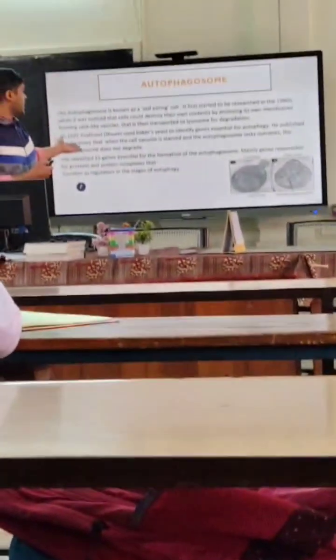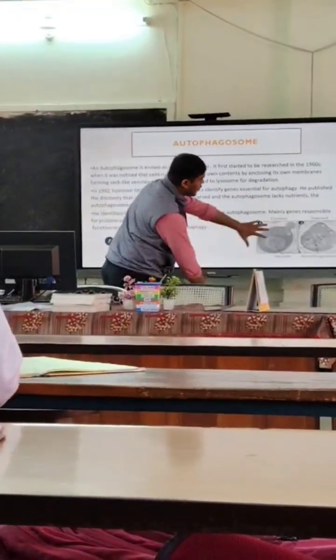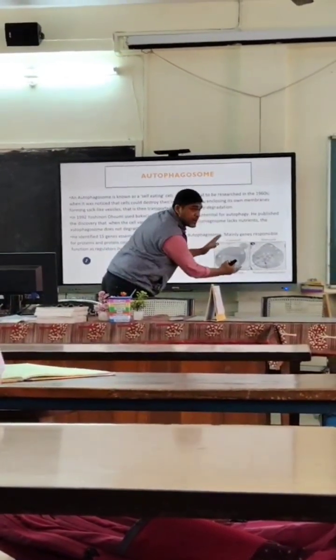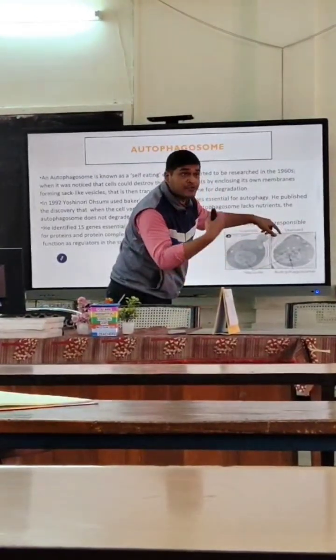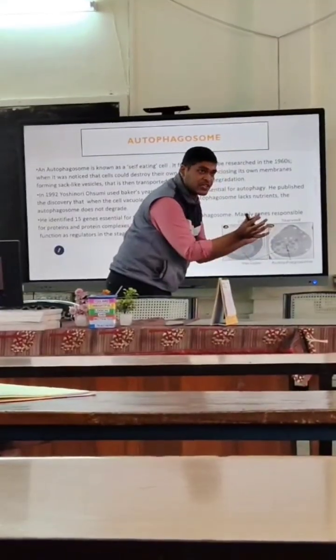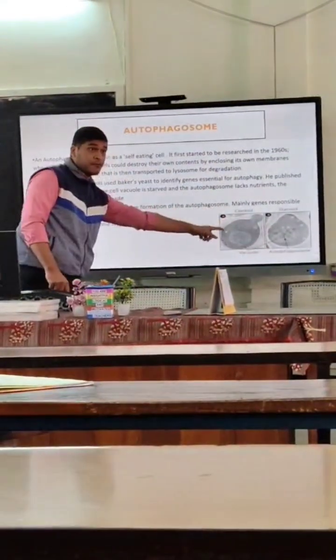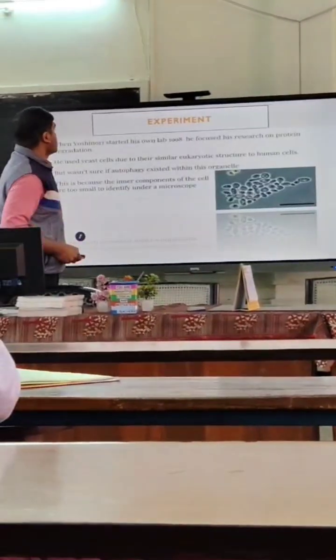And there are more than 15 genes which are essential for the formation of autophagy. Here it is clearly visible. When the body is having nutrients, then the vacuole is not expanded. When there are fewer nutrients present, during the time of starvation in our body, then the cell will be a sac-like structure, and there will be the formation of autophagosome. And when the autophagosome is formed in our body, then the process of autophagy will take place.